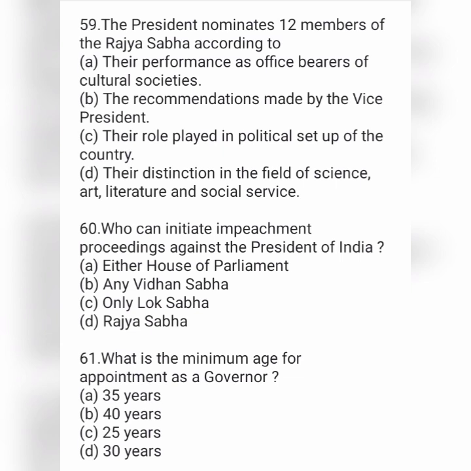Next, who can initiate impeachment proceedings against the President of India? Option A, either houses of parliament. Option B, any Vidhan Sabha. Option C, only Lok Sabha. Option D, Rajya Sabha. What is the minimum age for appointment as a governor? Option A, 35 years. Option B, 40 years. Option C, 25 years. And option D, 30 years.